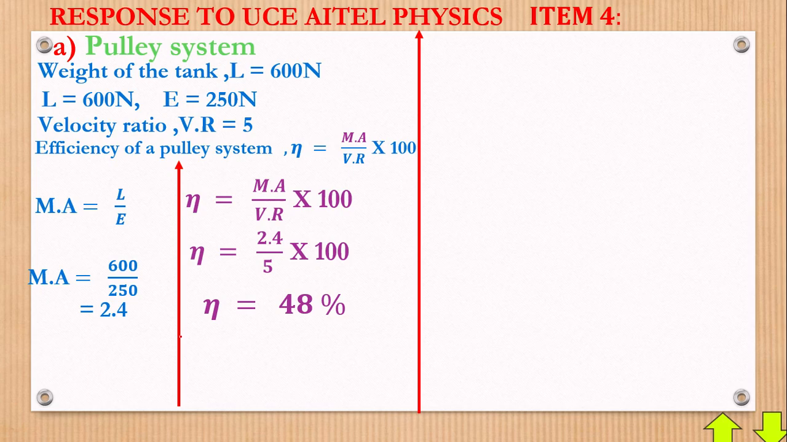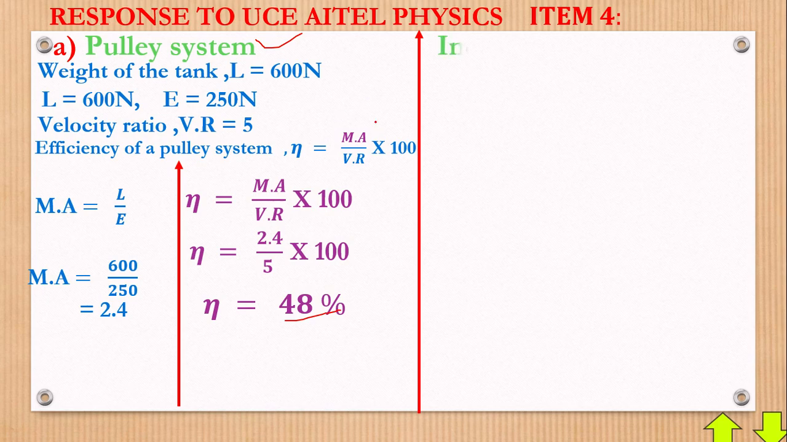Now what does it mean? It means that the efficiency for this one is 48%. Now you must go ahead, you have calculated for the pulley system, you must also calculate the one for the inclined plane. Then we compare the two answers and see which one is better. Let's get there.